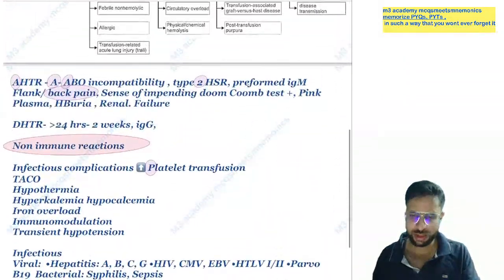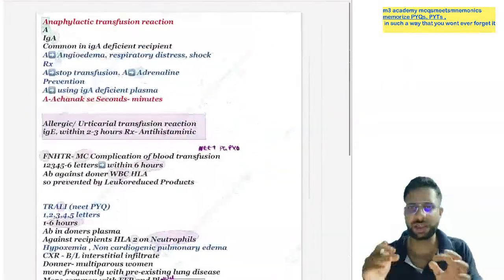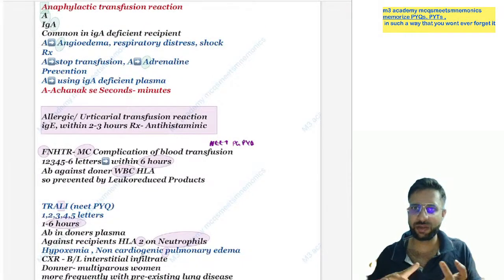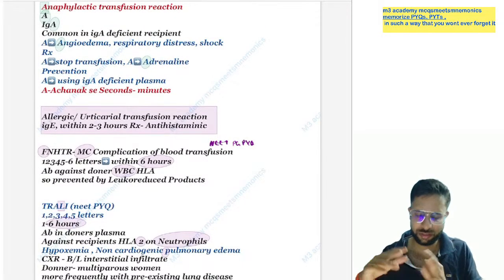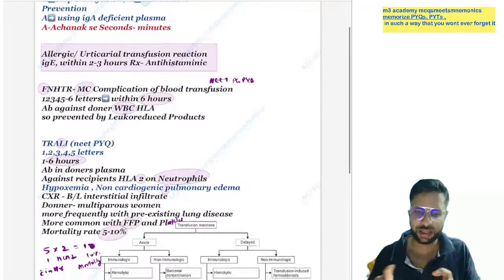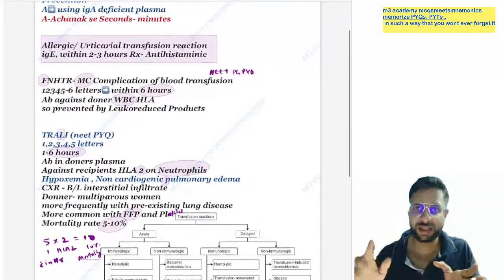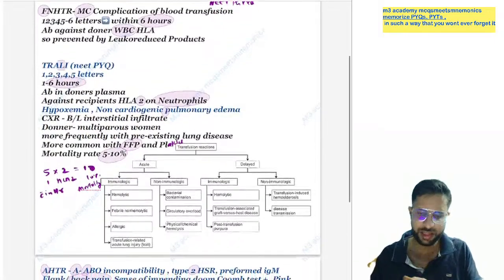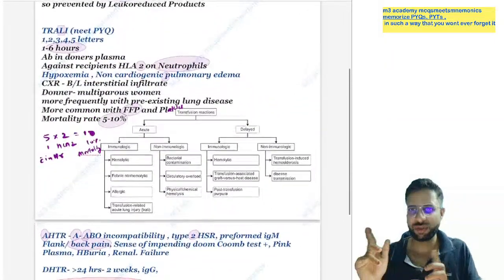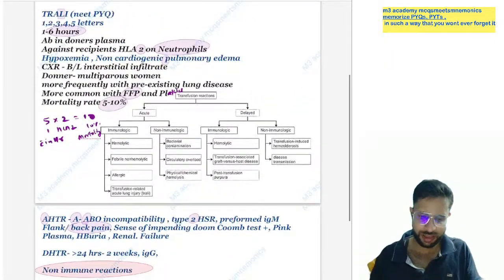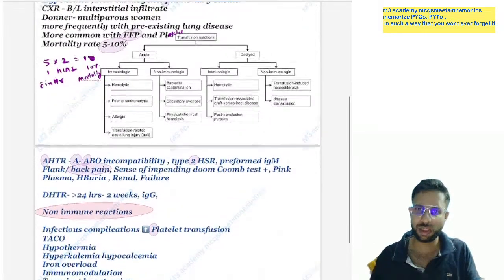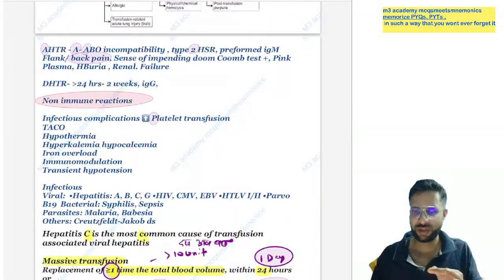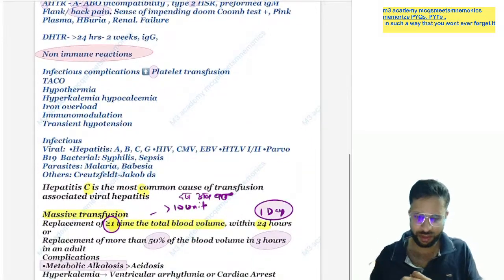So the important thing in blood transfusion reactions is the key numbers. What is happening in seconds, anaphylactic; what is happening in minutes; what is happening in hours, allergic; what is happening within 6 hours is febrile non-hemolytic transfusion reaction or TRALI, which is associated with neutrophils and HLA2. TRALI has 5 to 10% mortality. And the acute and delayed difference is 24 hours.